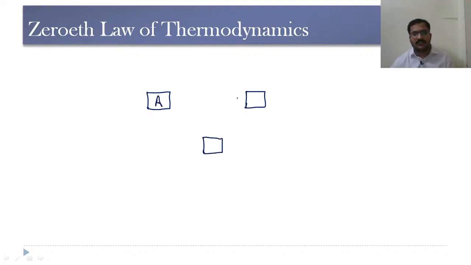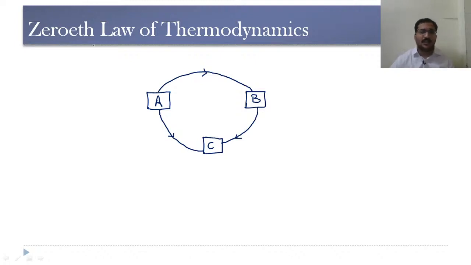So let us name these objects as A, B and C. Now, if A is in thermal equilibrium with C and B is also in thermal equilibrium with C, then A and B are said to be in thermal equilibrium. So here try to understand that the zeroth law of thermodynamics is majorly considering thermal equilibrium.